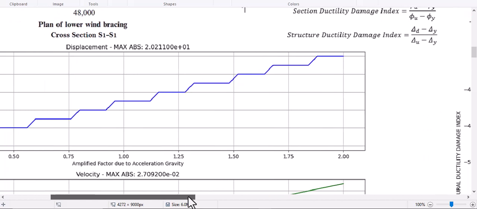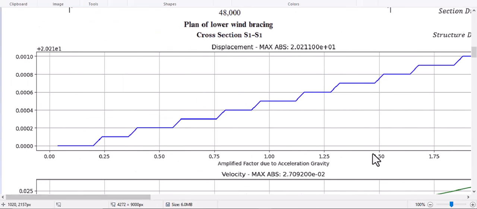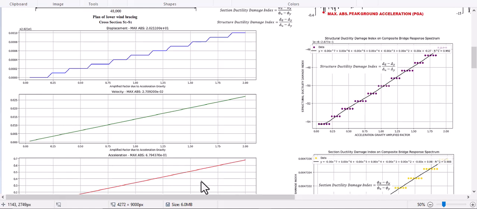All the process is the same as the response spectrum and sensitivity analysis, which I told you before. So we're going to change these amplification factors, with values from near 0 until 2, and then output the data.